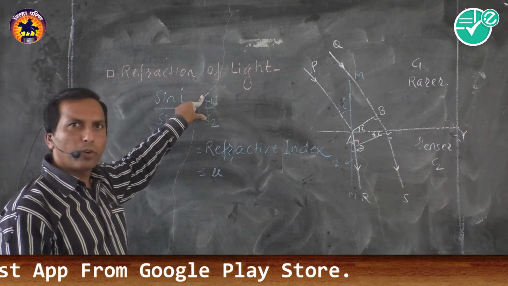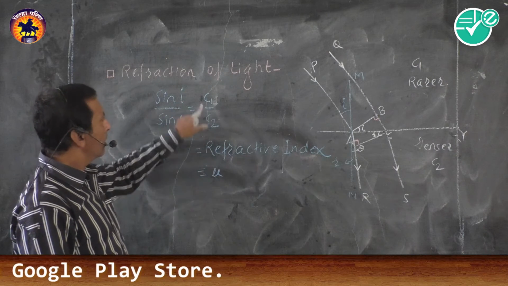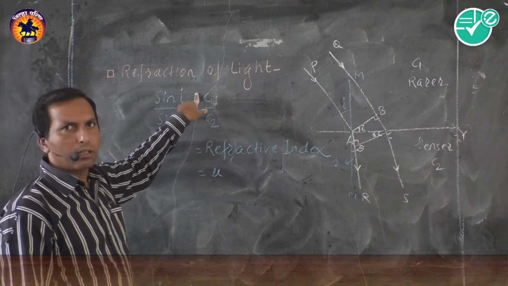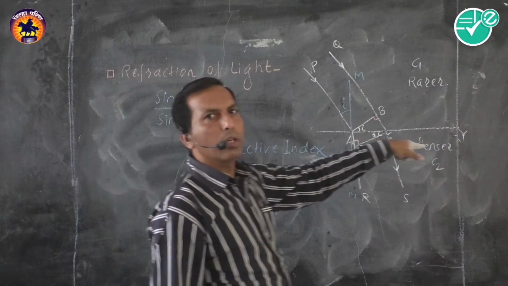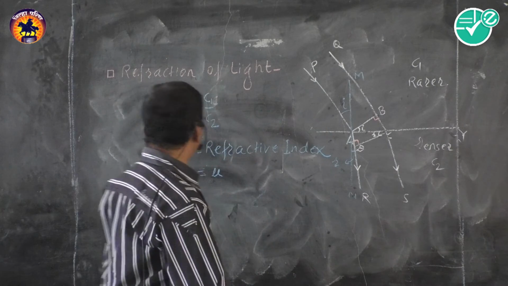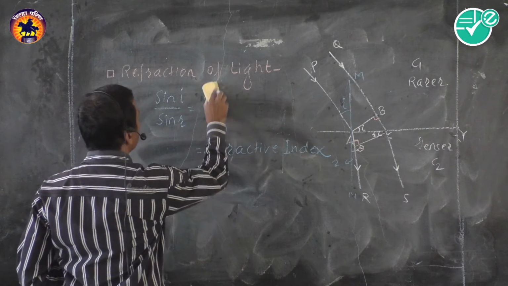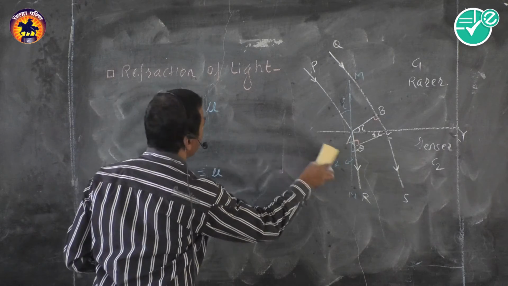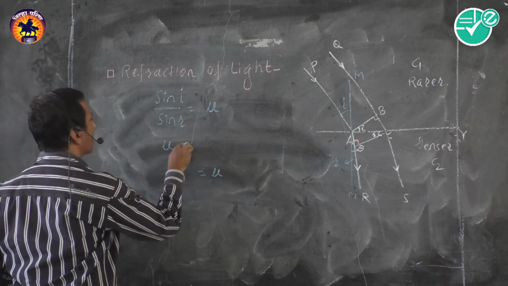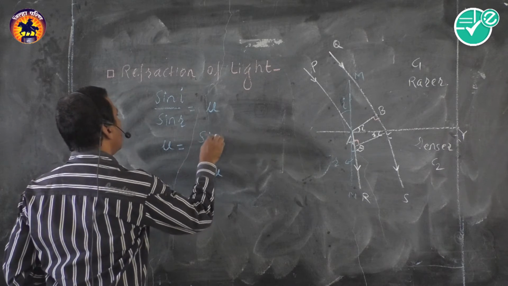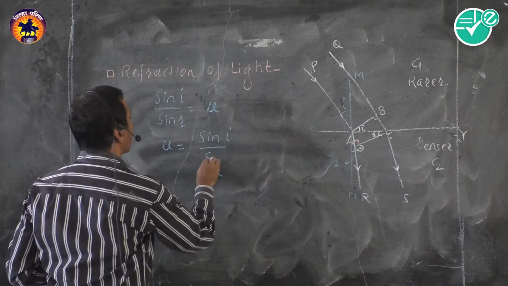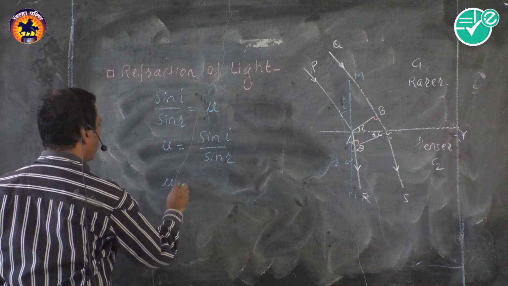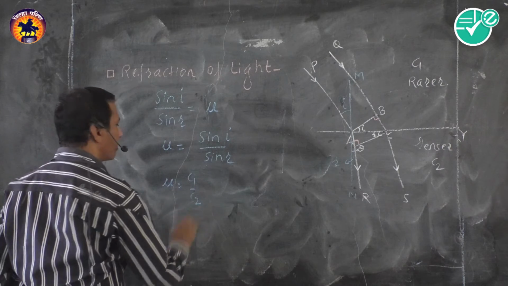From the CET point of view, mu is nothing but the ratio of velocity of light in rarer medium divided by velocity of light in denser medium. Therefore, replace C1 upon C2 by mu, and we have a new formula: mu, the refractive index, is equal to sin I upon sin R. Also we have the formula mu is equal to C1 upon C2.